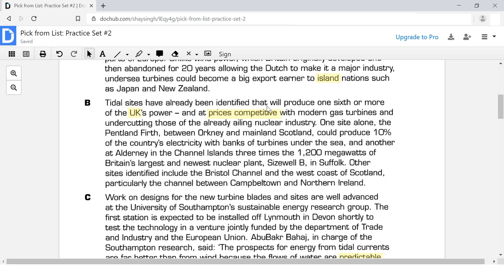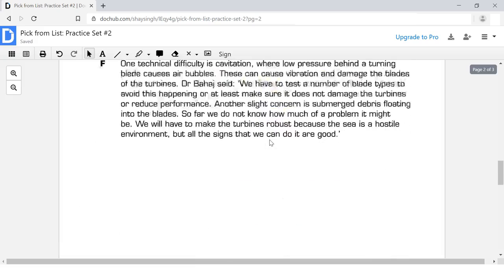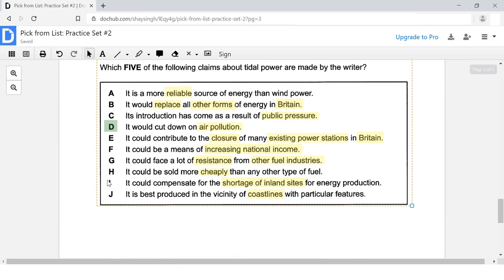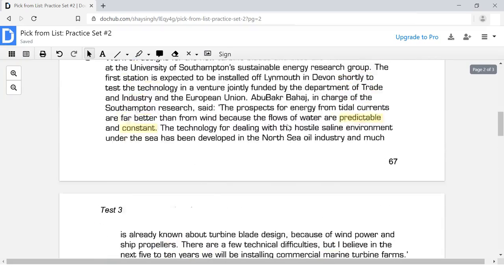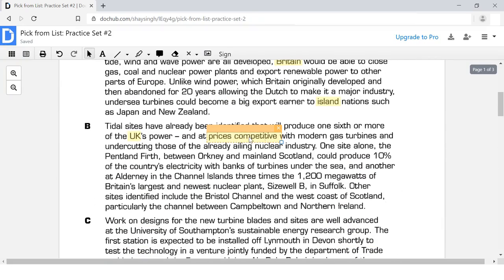Alright guys, what do you think? Is this going to be our correct answer? Is H one of our answers? What do you think? The answer is no. H is not the correct answer. Because H is saying that it could be sold more cheaply than any other fuel type. But up here, it doesn't say anything about being sold cheaply.